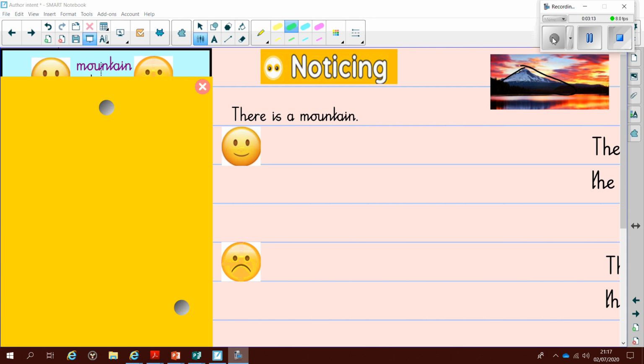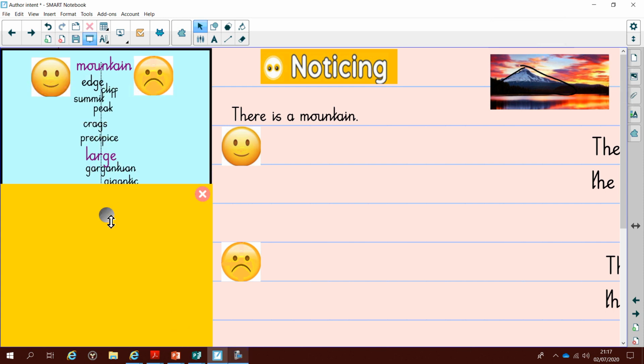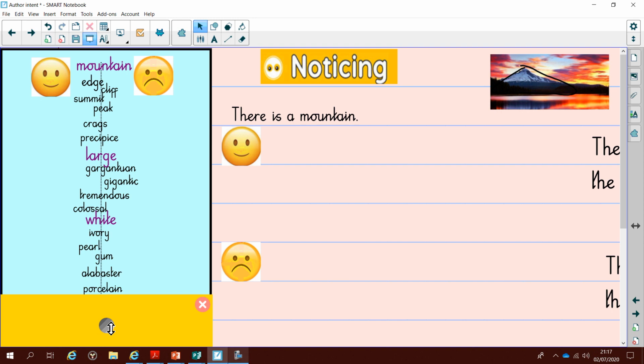We're going to start off by looking at the picture through a noticing lens, so what we can see, and we're going to focus on the mountain. So I've got a simple sentence, there is a mountain, and we're going to make it better. Now to do that, we're going to have a look at a word bank that I've created, and we're going to decide whether these words are positive or negative. So ones that make you feel good, ones that make you feel bad about the setting.